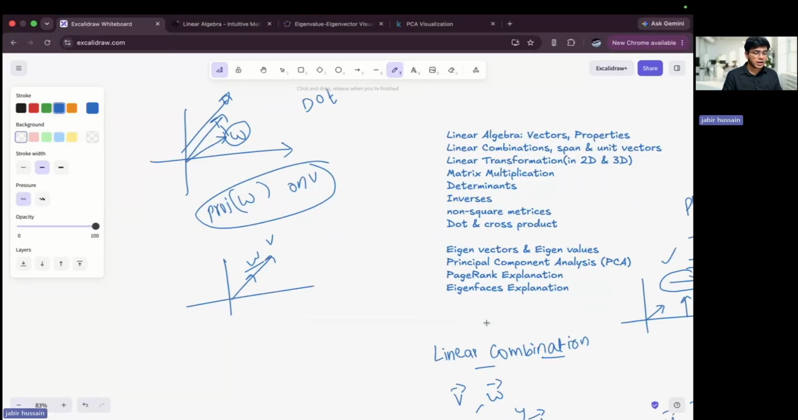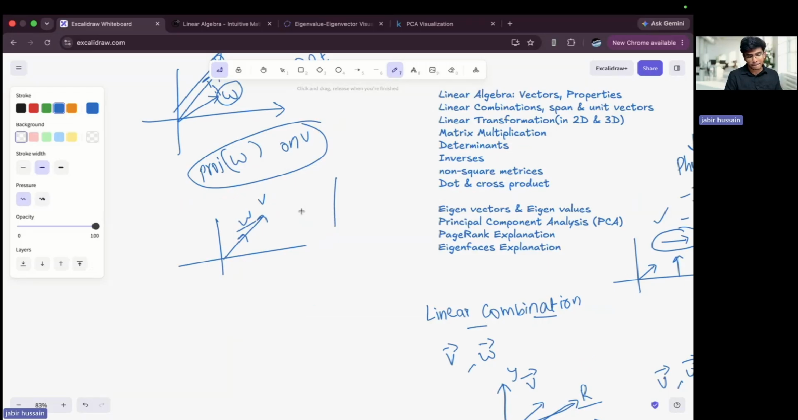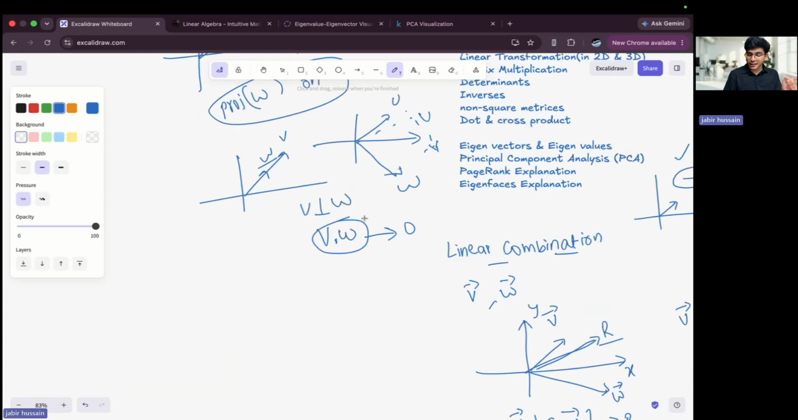Now if vectors are perpendicular, let's say this is my vector V and perfectly perpendicular to it I'm taking W, then if I draw the projection, it will never fall on V. Because of this, if V and W are perpendicular, then the dot product of these two will give me 0. This is the definition of a dot product, and this is how we visualize it.